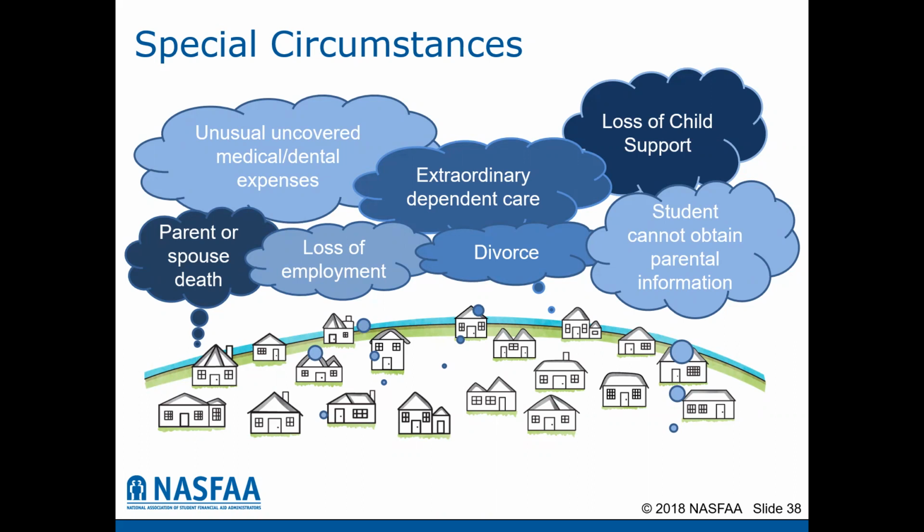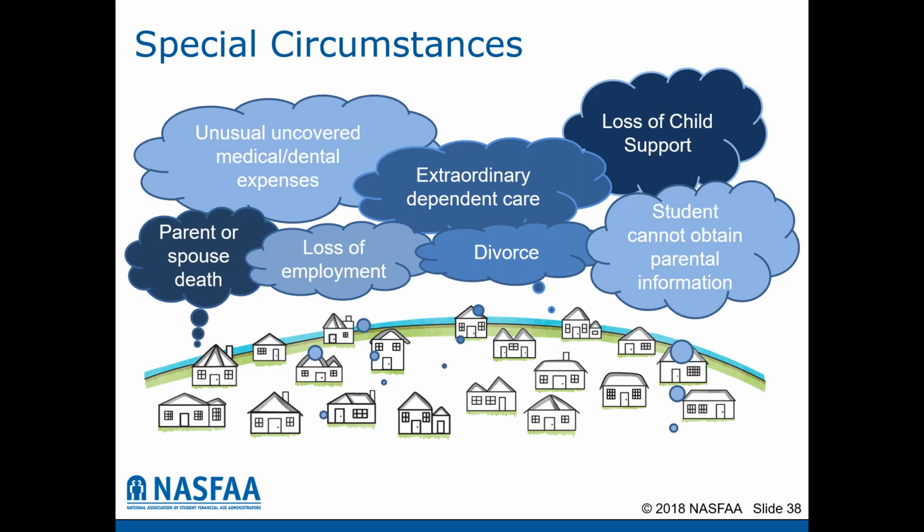So if the income has changed since 2020, you still need to submit the FAFSA as it directs with the 2020 taxable and untaxable income. And then you would reach out to the colleges and universities where you're submitting the FAFSA and explain your circumstances. Most schools use what is called an income appeal form or a special circumstance form, where the student would explain the special circumstance, provide documentation if appropriate. And if the college determines that that would make a difference in the student's eligibility, the school can reprocess the student's FAFSA using the information provided and potentially reduce that expected family contribution and increase the student's eligibility for financial aid.